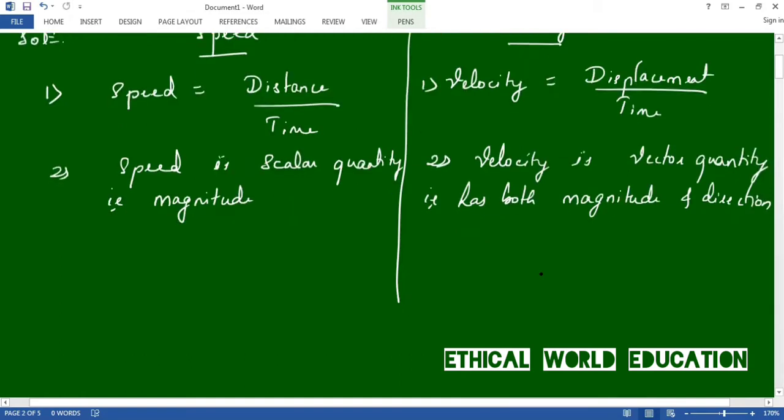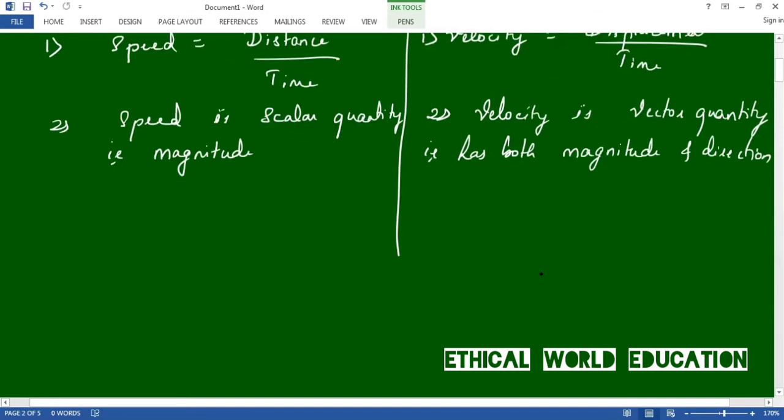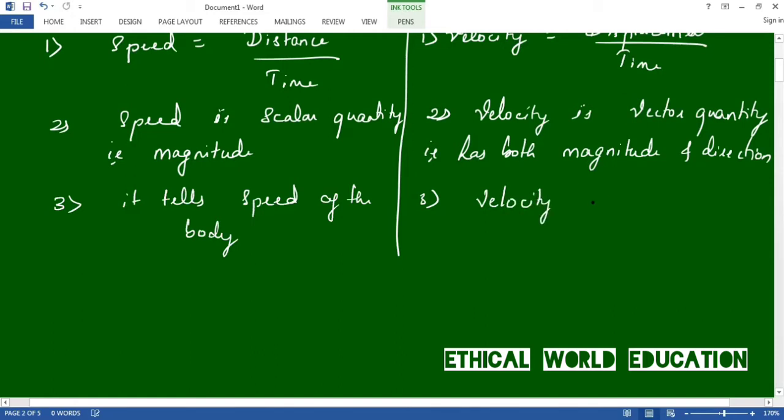Let us look at another one. Speed tells the speed of the body, whereas velocity tells the direction of the body.